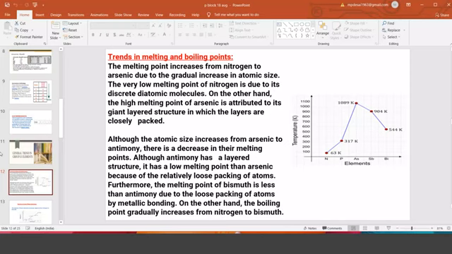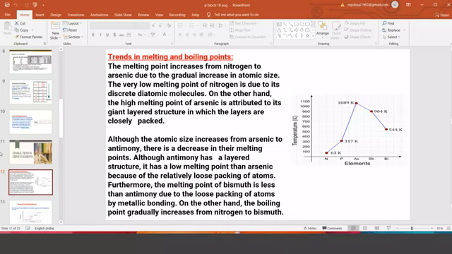The general trend is, when you move from top to bottom, from nitrogen to the last one, bismuth, it increases. There is an increasing trend we have seen in the case of melting point and boiling point.